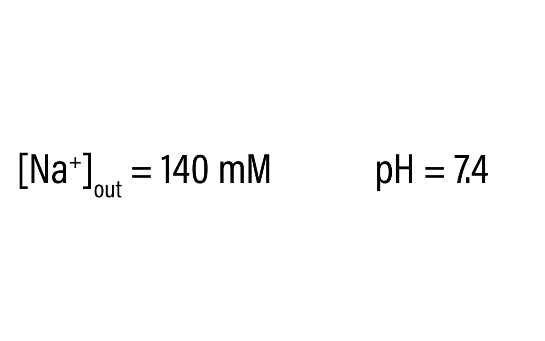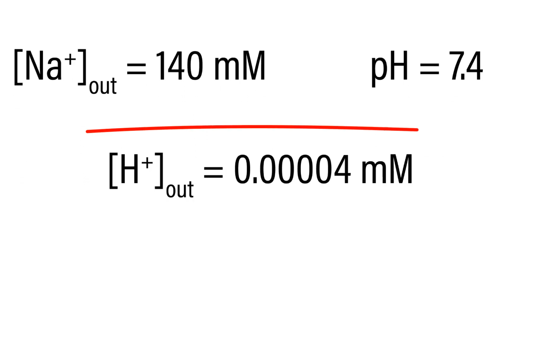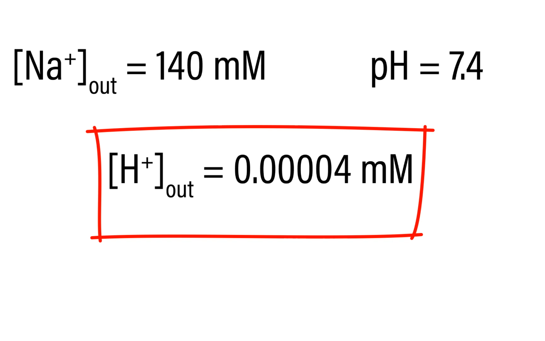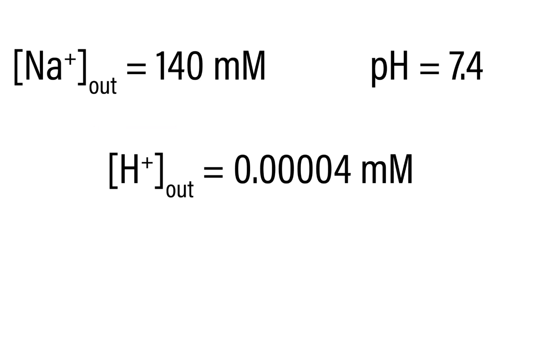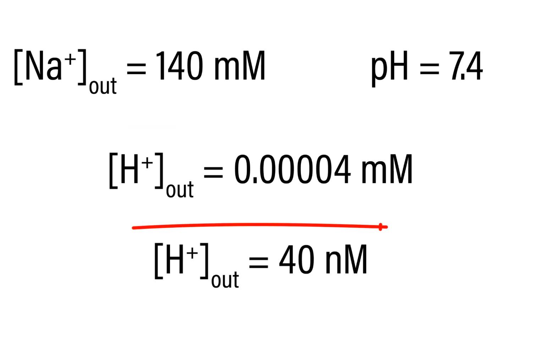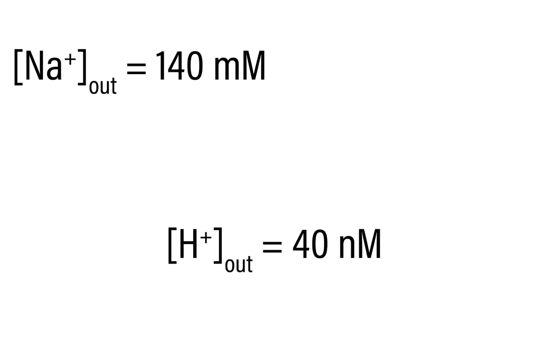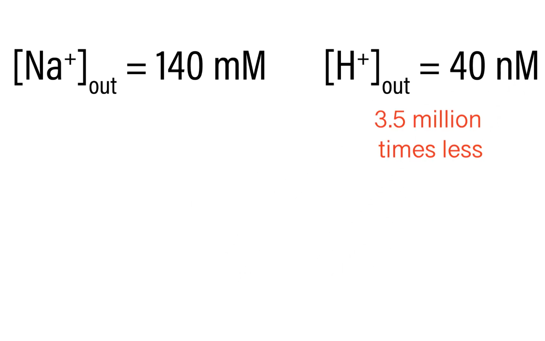By contrast, the physiological proton concentration has a pH of approximately 7.4. Because this is an inverse log of the proton concentration, this equates to approximately a 0.00004 millimolar concentration, or a 40 nanomolar concentration of the free protons, give or take 10 to 20 nanomoles or so. So this concentration is approximately 3.5 million times smaller than the sodium concentration. But even though it's small, it's extremely important.